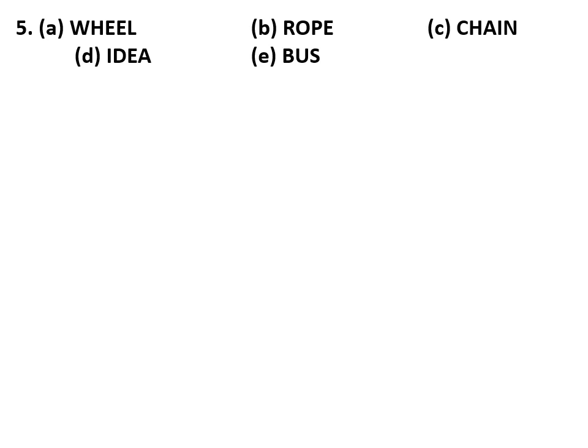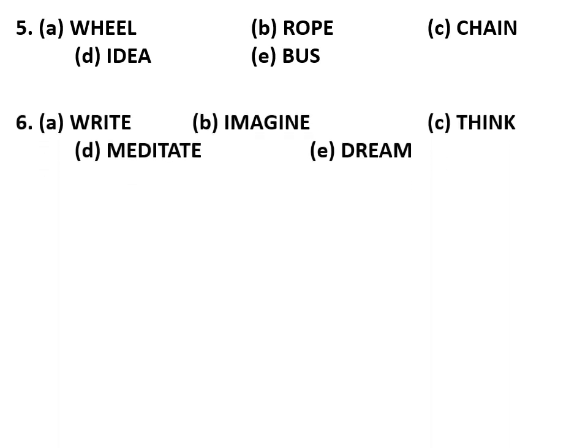Sixth: write, imagine, think, meditate, dream. Here the odd one is write, because imagine, think, meditate and dream are one and the same thing.